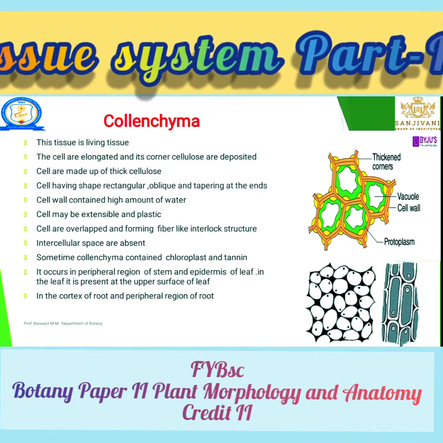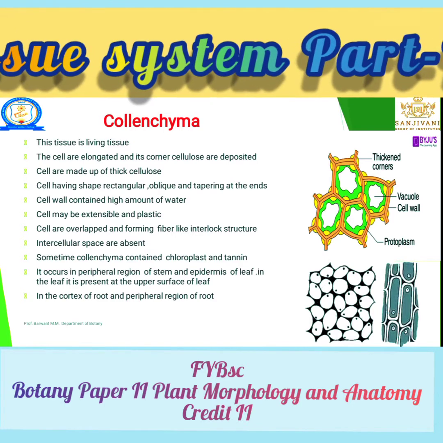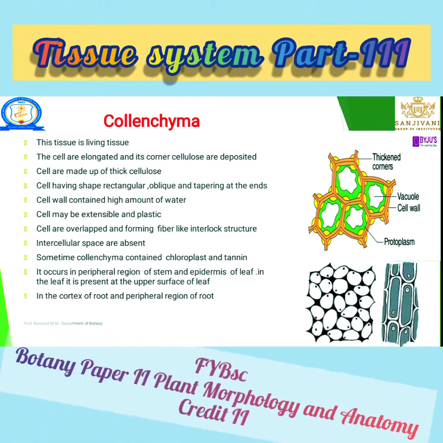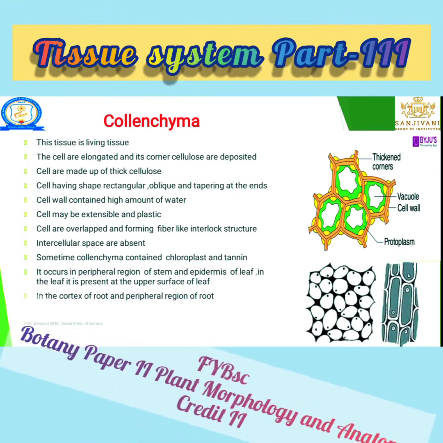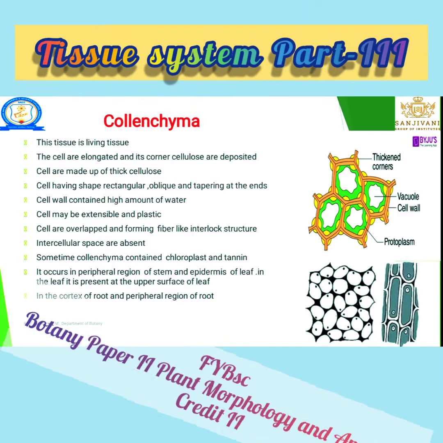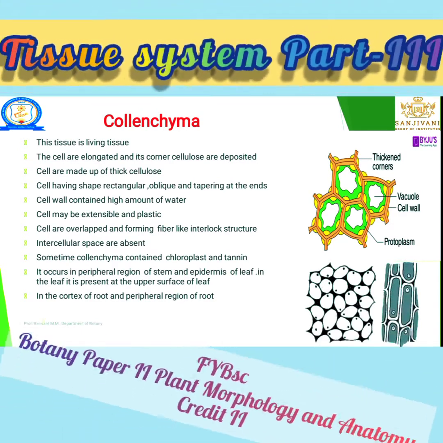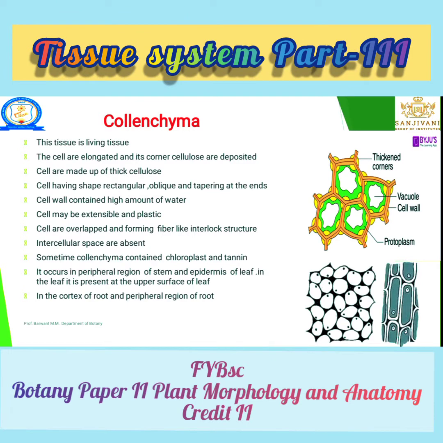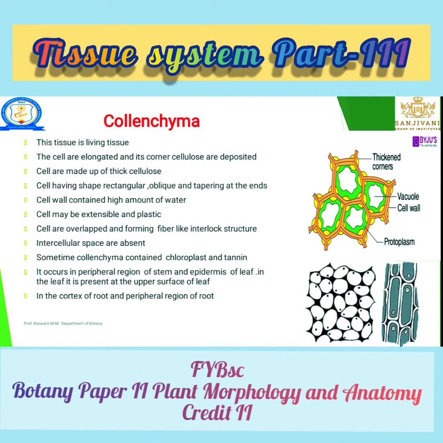Sometimes collenchyma contains chloroplast as well as tannin. Where does it occur? Especially in the root, stem and leaf. In the root, stem and leaf, it will be found in the epidermal region as well as the cortex region. Okay, this is about collenchyma tissue.